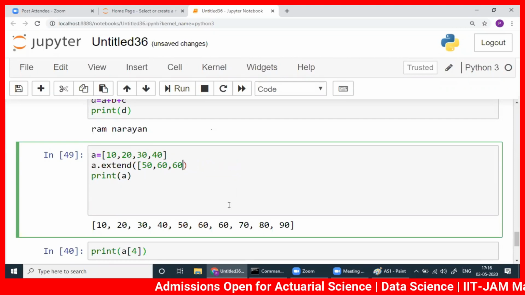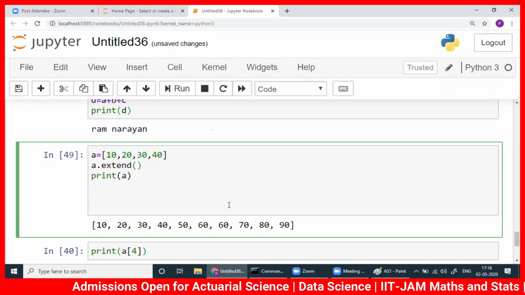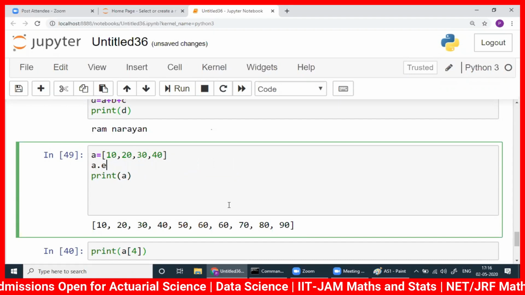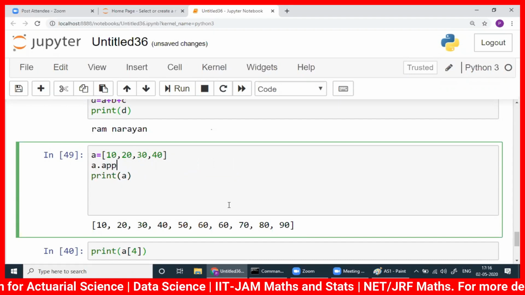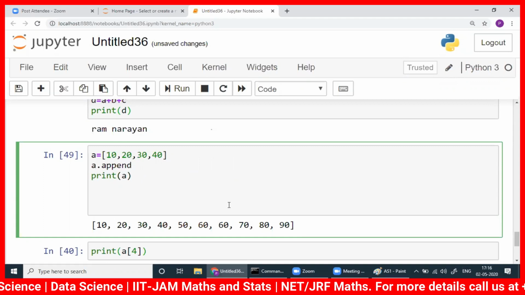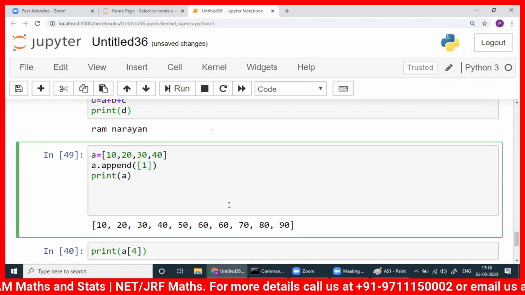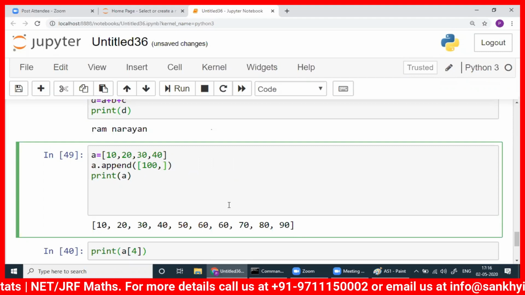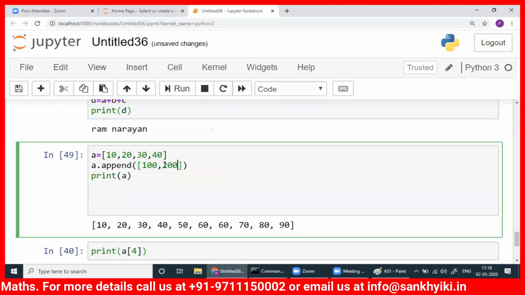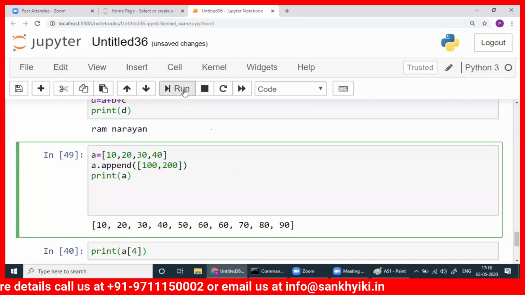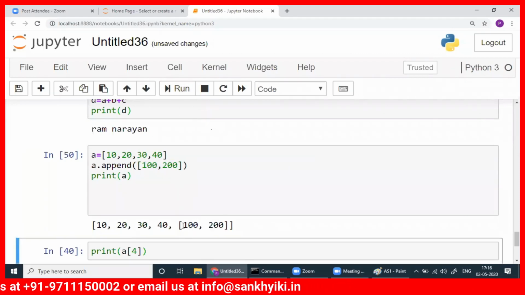Now you can check the methods one by one. Now what I will do is, using append only, I will try to write 2 elements as a list. Will it work? It will work, okay? But you will not get it in a proper way, whatever way we wanted.